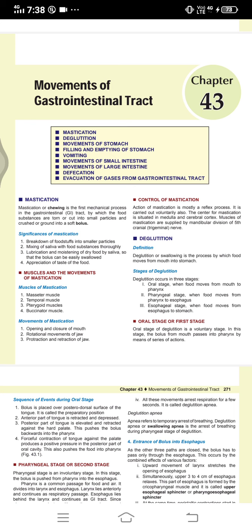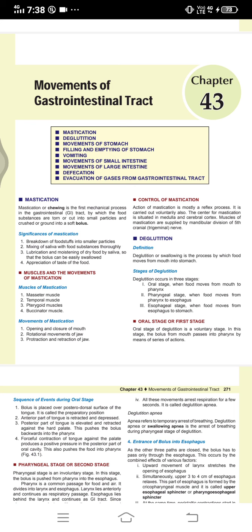In this chapter, we talk about mastication, deglutition, movements of stomach, filling and emptying of stomach, vomiting, movements of small intestine, movements of large intestine, defecation, evacuation of gases.